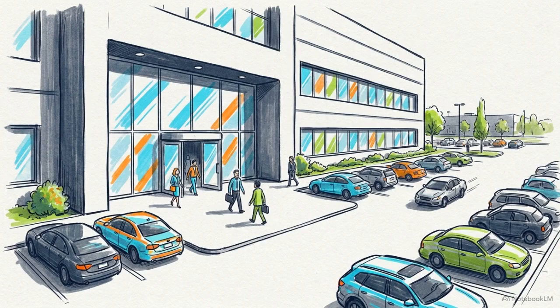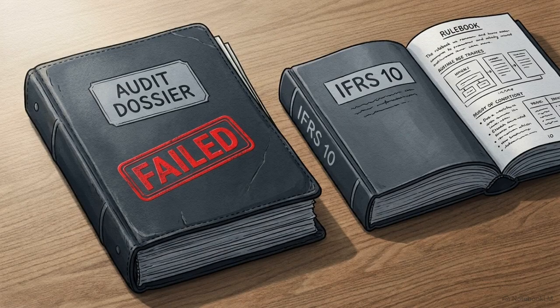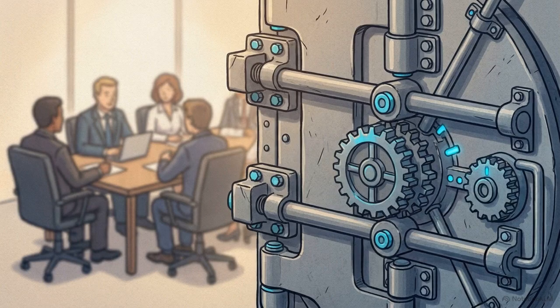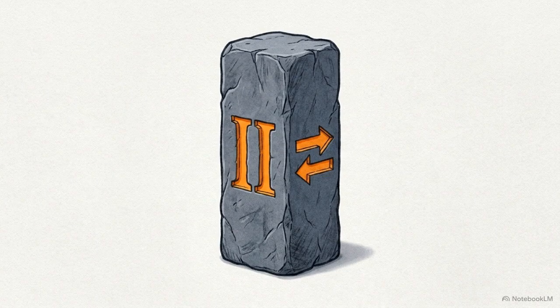They do not grant the holder the authority to govern day-to-day operations or direct relevant activities. Confusing a protective shield with a substantive steering wheel is a primary cause of failed IFRS 10 audits. Protecting downside risk does not equal operational control. The second pillar requires the investor to have exposure or rights to variable returns from their involvement with the investee.